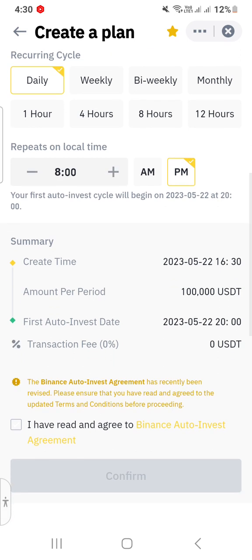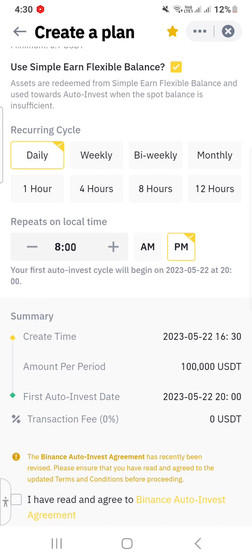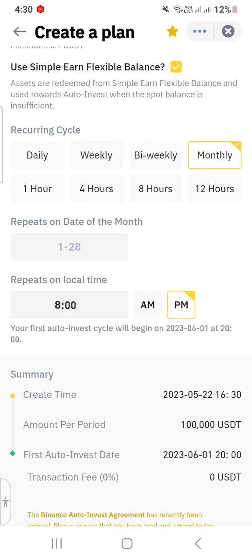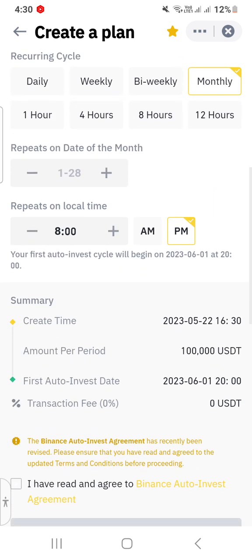Summary. This is the summary of what you are going to create. You can create 22nd May 16:30. Amount per period 100,000 USDT. First auto invest date is 22 May 2023, and you can choose it monthly. If you have a good asset of $100,000 and you can invest every month $100,000, you can put in a crypto auto